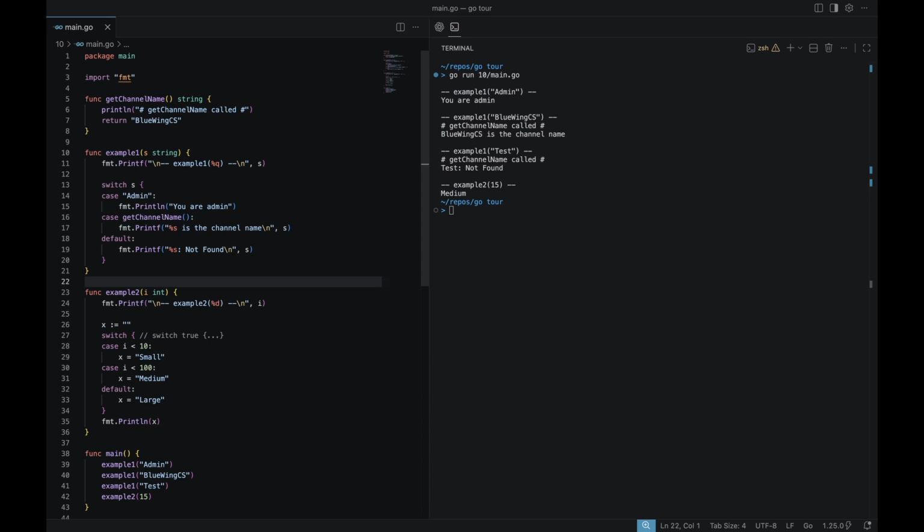In example 2, we can see a switch without any condition. In this case, it is equal to switch true, and if a case becomes true, that case is matched and run, and it is very much like if-else statements.